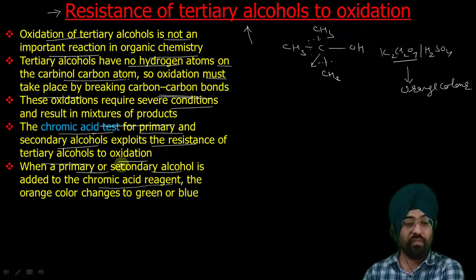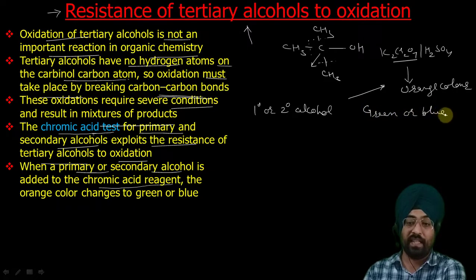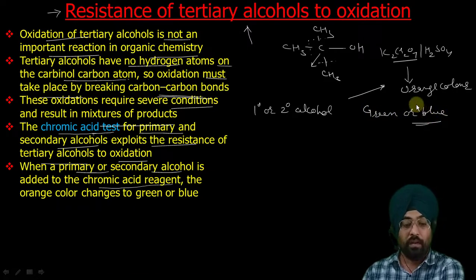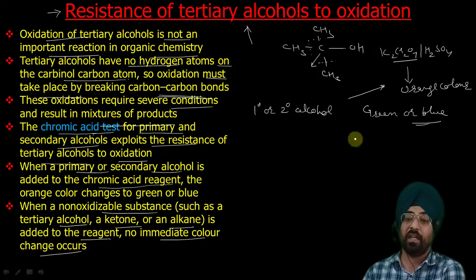Now if we add this reagent to a primary alcohol or secondary alcohol, on reacting with this chromic acid reagent the orange color will change to green or blue. We will get either green or blue color. But when a non-oxidizable substance such as a tertiary alcohol, a ketone or an alkane is added to the reagent, no immediate color change occurs. The color remains orange.